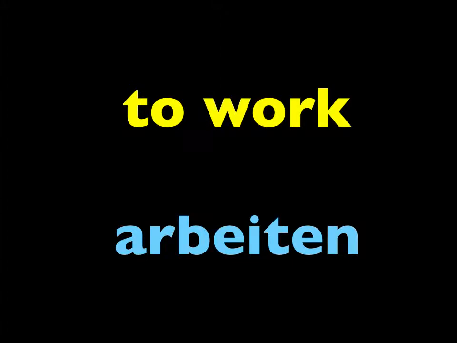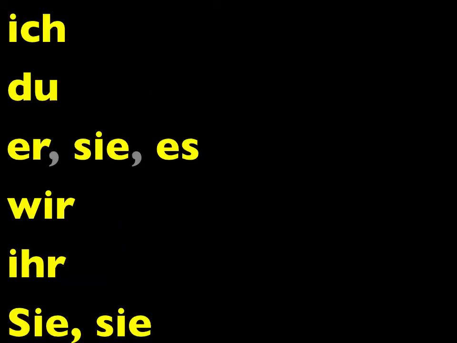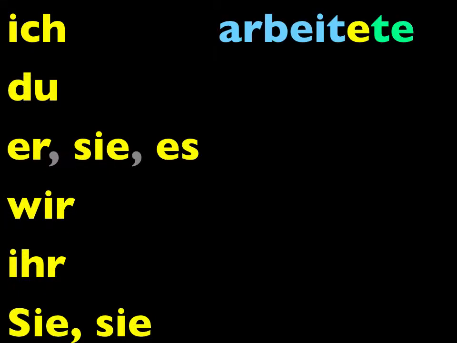You know this verb already, the verb arbeiten, to work. The stem ends in a T, just like with warten that we just reviewed. So that being the case, show me that you understand how to form the imperfect tense of this weak verb by adding the appropriate TE endings. Give me the ich form. Arbeitete, good, the du form.